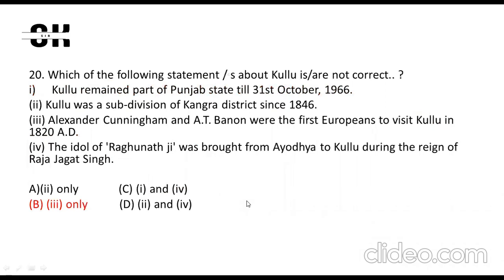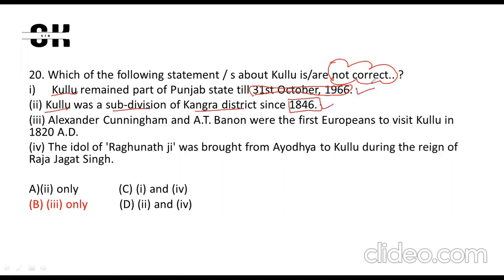Next is the 20th question, and it is talking about the statement which is not correct. The statement is Kullu remained part of Punjab till 31st October 1966. Since Kullu was the first subdivision of Kangra district since 1846, so it is also true.